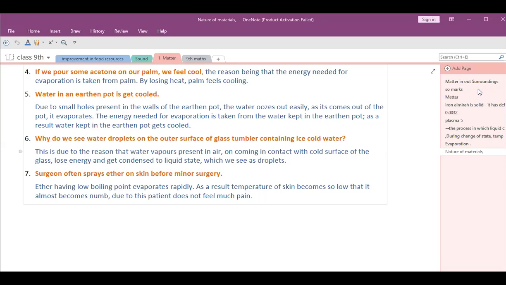Deepika, second part, very short answer questions and MCQ. Ma'am, I have. Okay, first. Any doubts in the very short answer questions? No, ma'am. Yes, others? Anyone in the first 10?